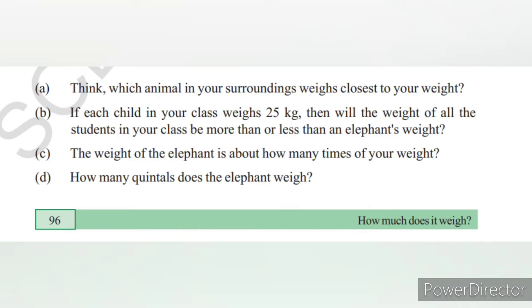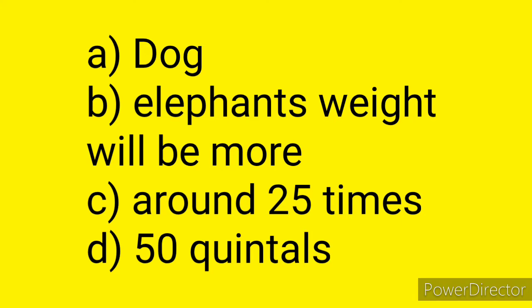Next, B-bit. If each child in your class weighs 25 kgs, then will the weight of all the students in your class be more than or less than an elephant's weight? Try to calculate this. If your class strength is around 40 students, 25 into 40, how much will it be? You try to calculate and see.